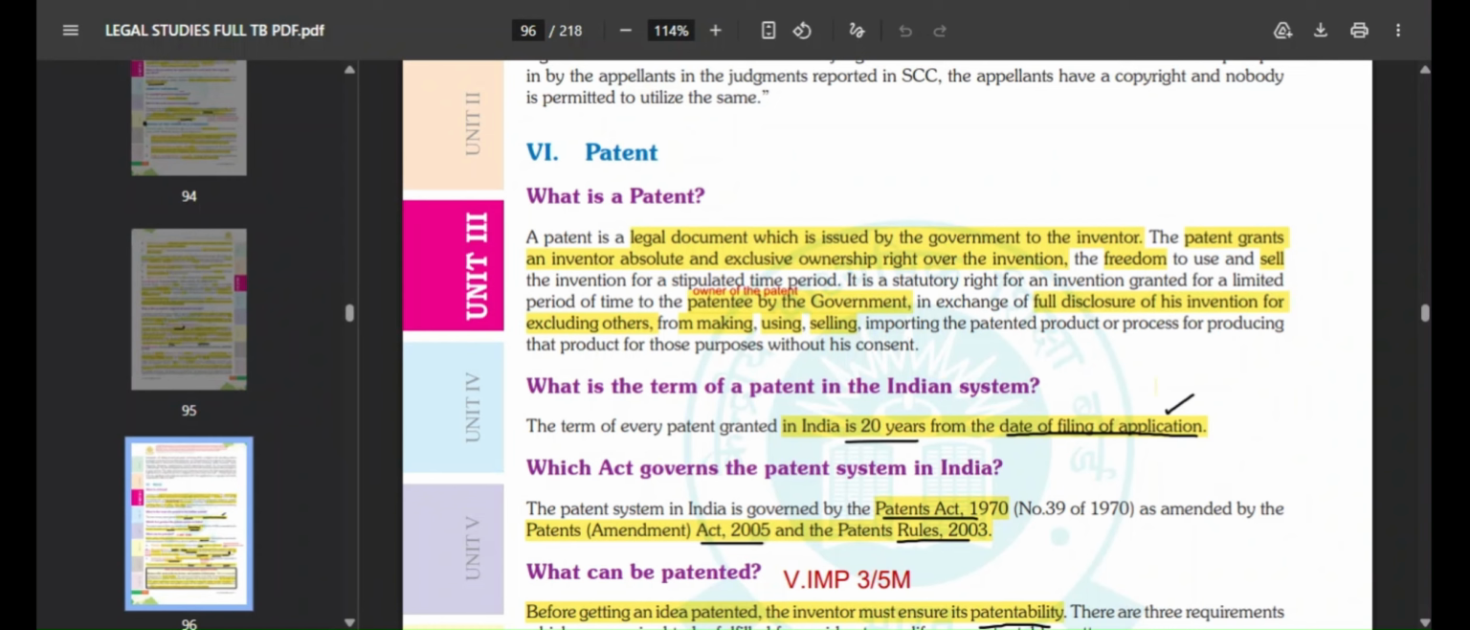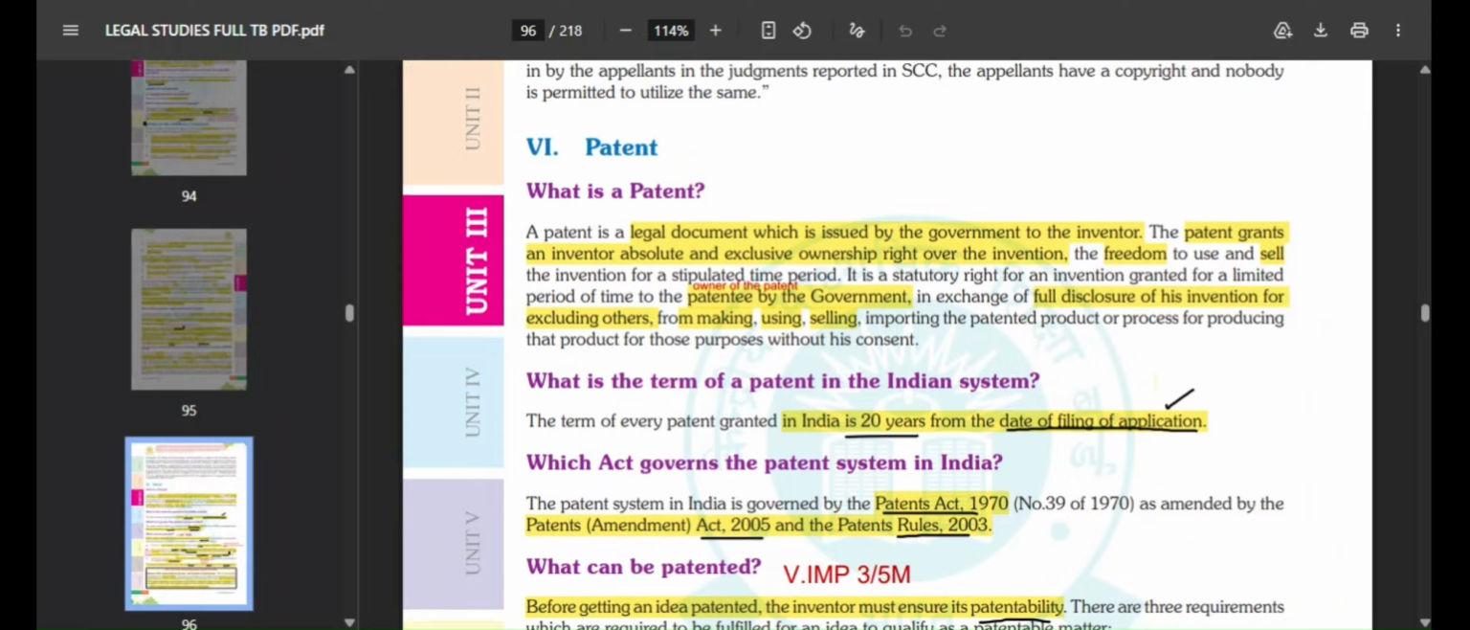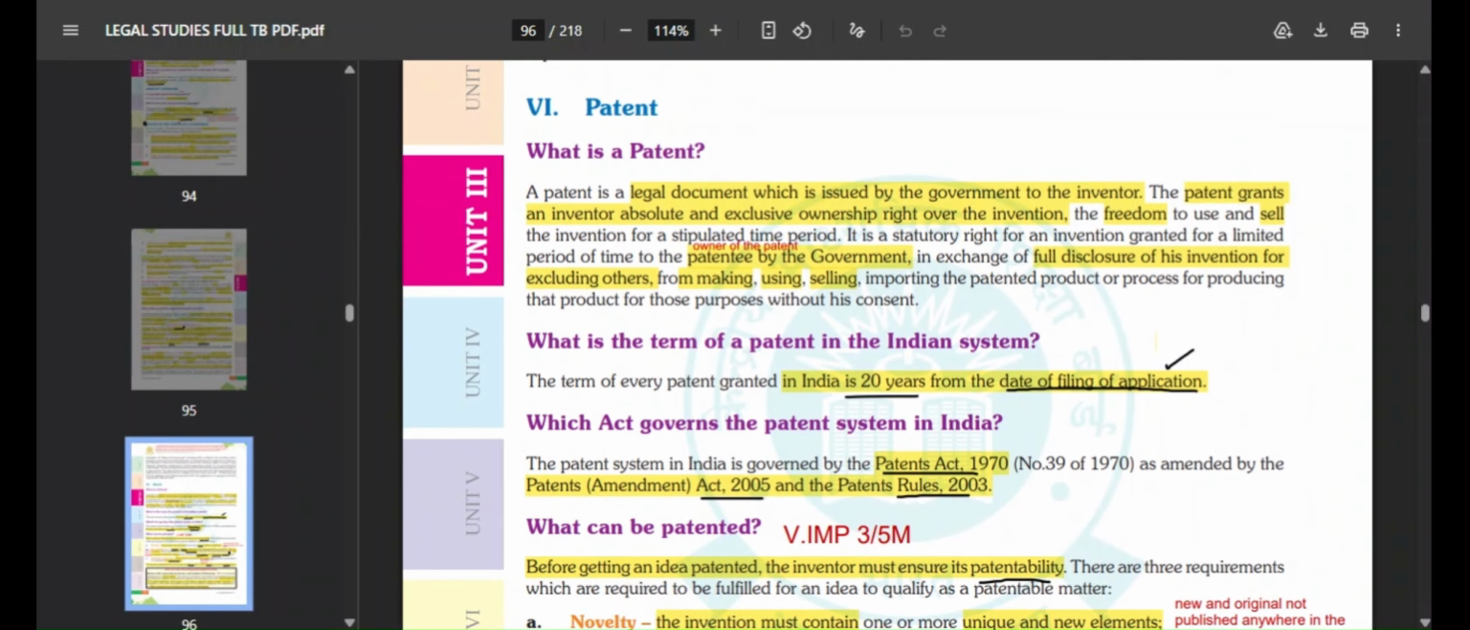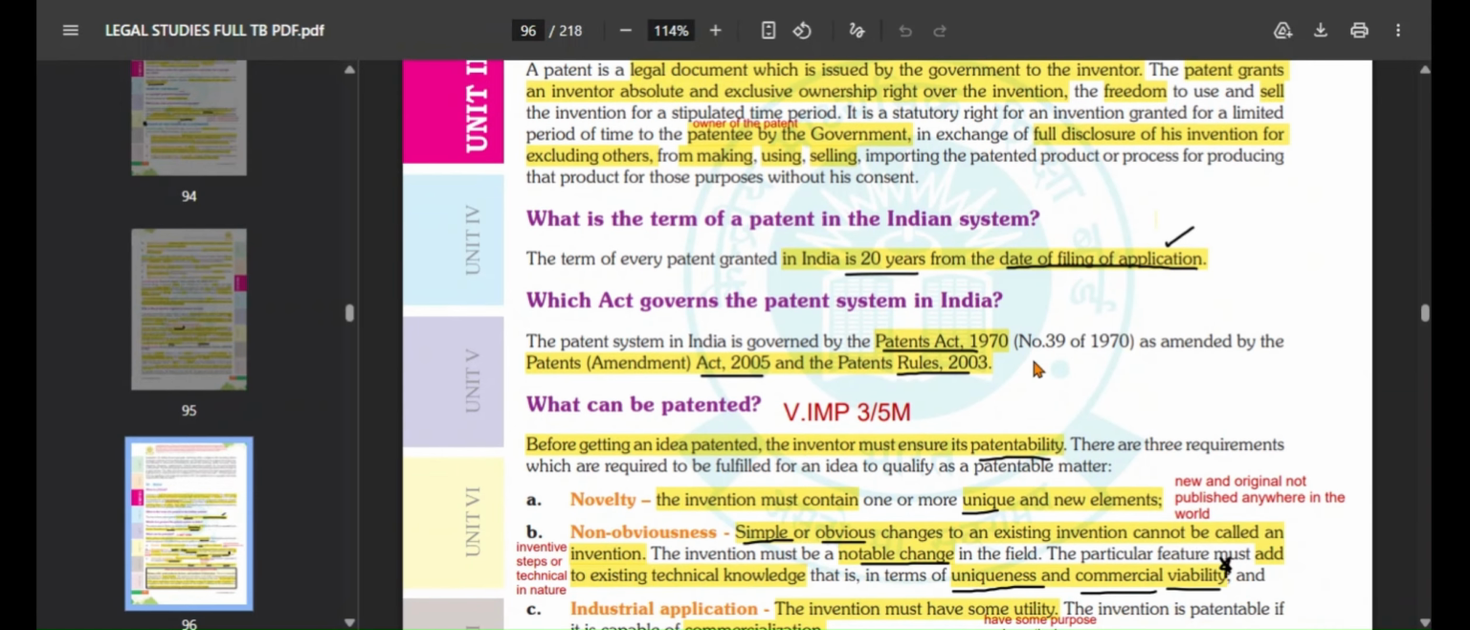That is why a patent is given, so that no one else can make that product, use it or sell it. What is the term of a patent in the Indian system? The term of every patent granted in India is 20 years from the date of filing of application. For copyright, it was 60 years, from the date of death or from the date of publication. Here, you have filed your application, and from that date 20 years is the term of your patent.